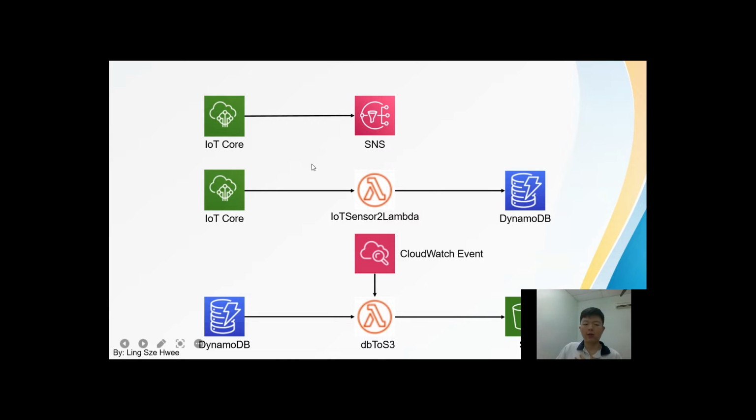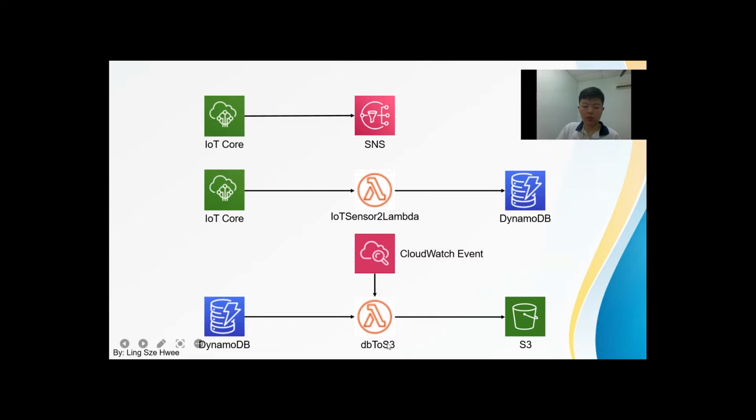Next, IoT Core to IoT sensor Lambda to DynamoDB. This is a data flow used to send IoT sensor data to DynamoDB. The flow is that the IoT sensor data is sent to IoT Core, then it will send this data to the IoT sensor Lambda for pre-processing before sending it to DynamoDB. The next one, DynamoDB to S3 using a CloudWatch event. This is to send data from DynamoDB to S3. The CloudWatch event is used to routinely trigger this function, which will get data from the DB and send it to S3.